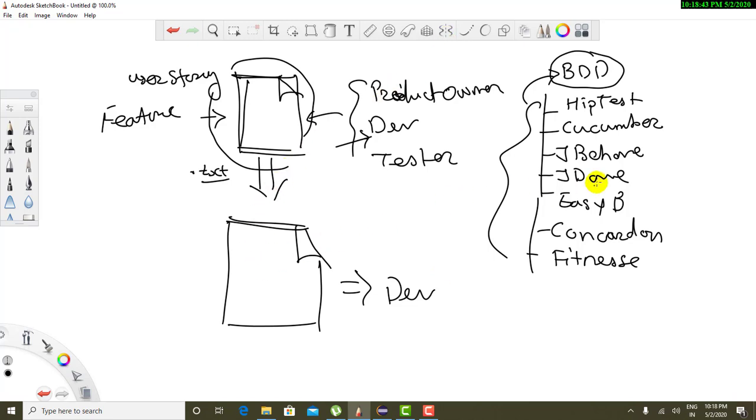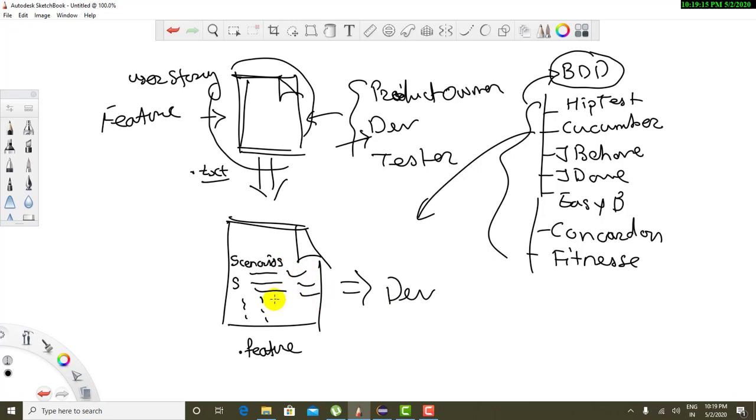If I take the example of Cucumber, then Cucumber allows you to create this text file as a feature file. So its extension is going to be a feature file, and in this feature file they are going to write different scenarios. There can be n number of scenarios written in this particular file. Whatever statements are written in this scenario, the developer will develop all those statements.